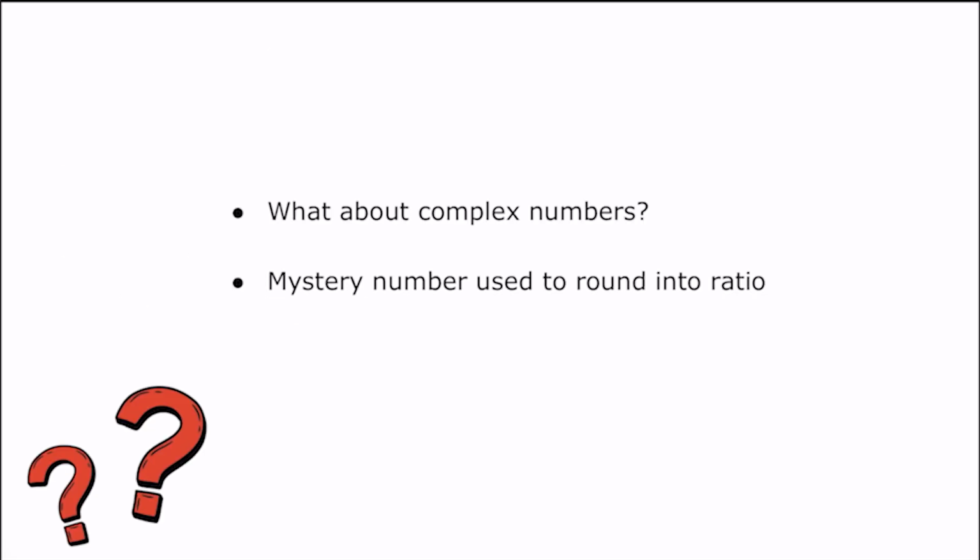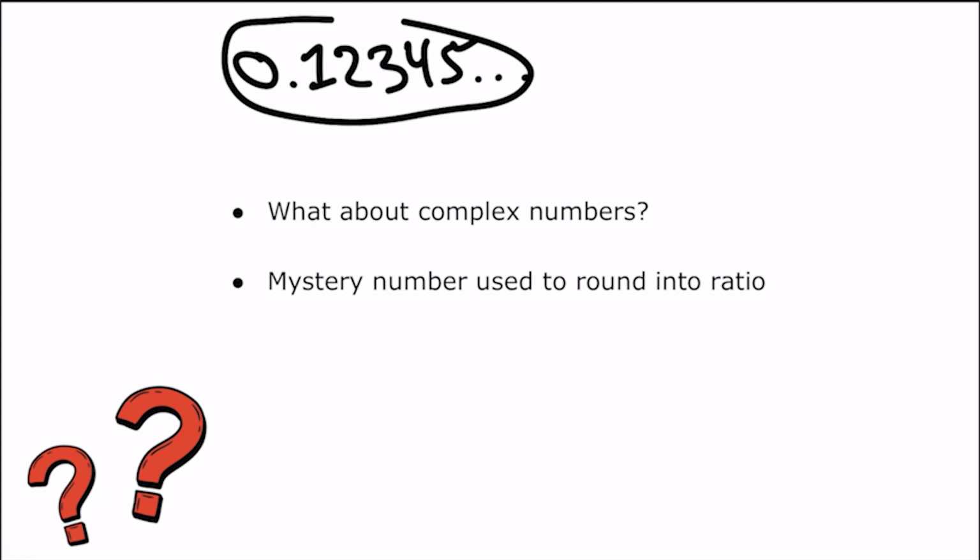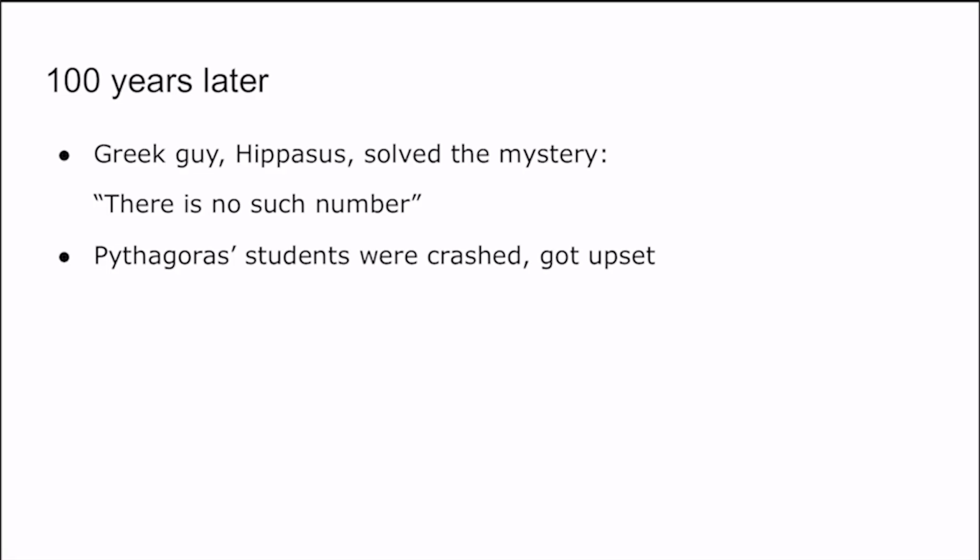Next, when people asked him about complex numbers, such as numbers that would never end, let's say you had 0.1234, and on and on and on, and this number doesn't end, actually. People asked him, what do we do with these numbers? How do we turn these into these ratios you're talking about? And he said that there would be a mystery number that we would use to create them into these ratios. And people were like, okay, sure, I guess that kind of makes sense.